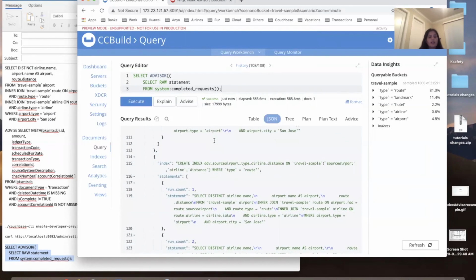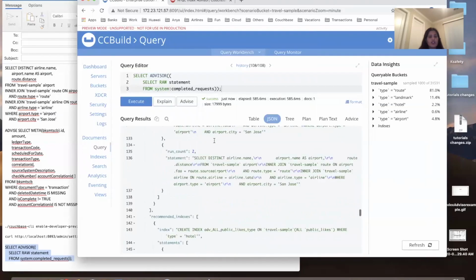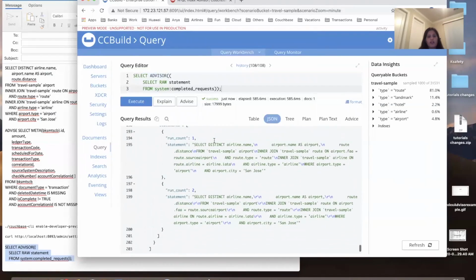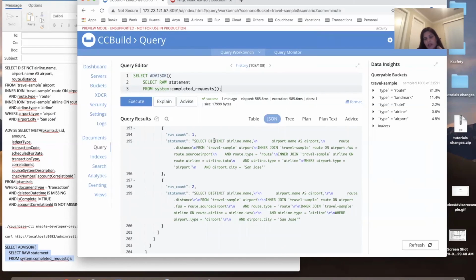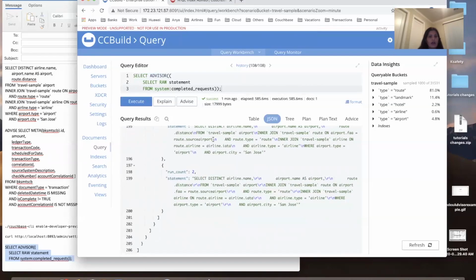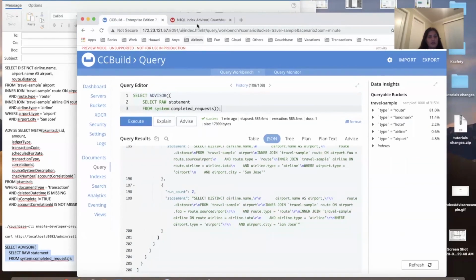So there will be covered index recommendations and non-covered index recommendations. It's a very verbose output; depending on your space availability and need for latency, you decide what indexes you have to create. This will further be improved in the next few releases. Now, all this is available only for EE customers. So let's go to what's available for CE customers.